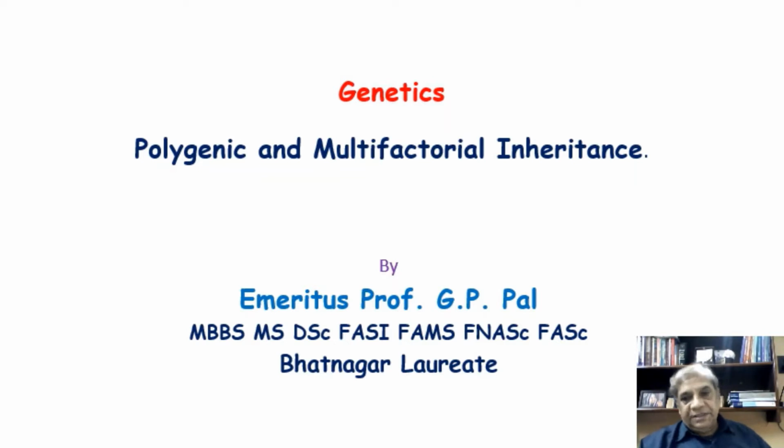When Mendel did his experiment on pea plants, he considered factors which we later came to know as genes, determined by single genes. But now we come to polygenic, and then I will also tell you multifactorial inheritance. So I am passing to the next slide where we will learn what polygenic inheritance is.